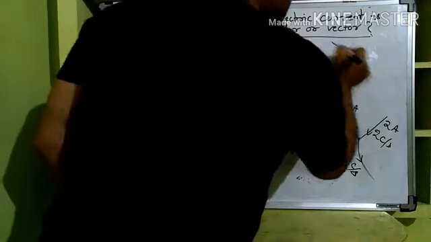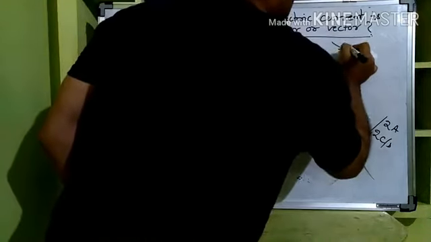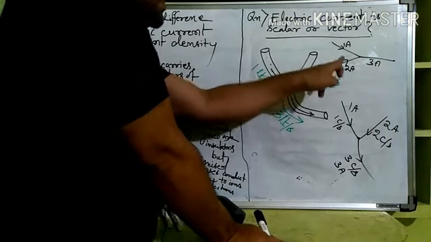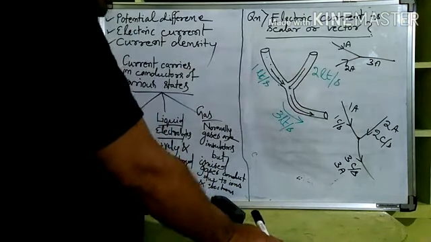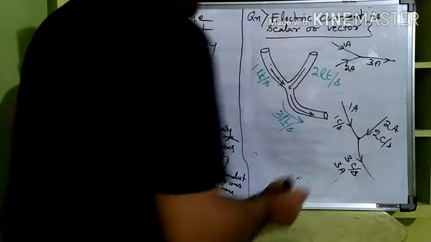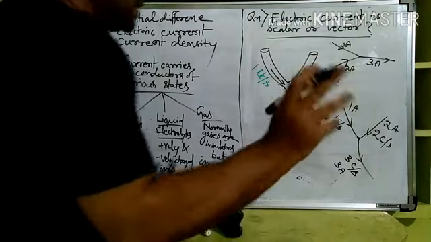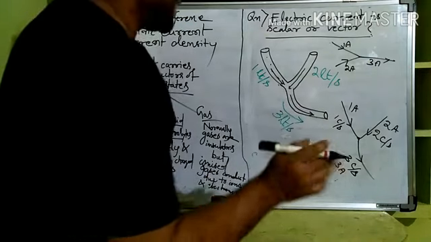If I put it this way, 1 ampere is flowing, 2 ampere is flowing, and this is 3 ampere going. So 1 plus 2 is equal to 3. So what you did actually, you found out the algebraic sum only, yes or no? Okay, everybody say yes, I can hear that.